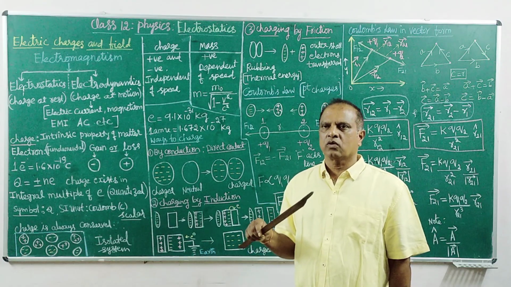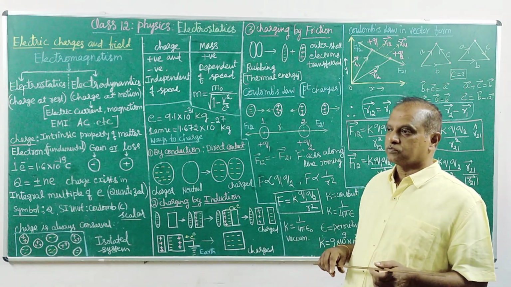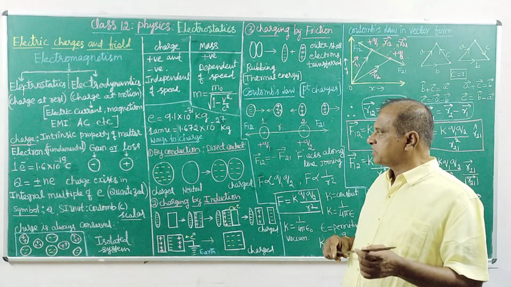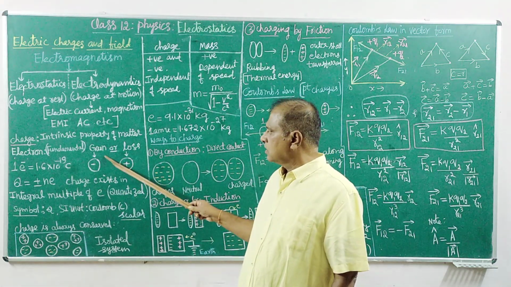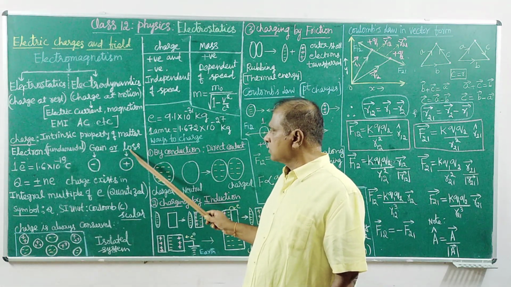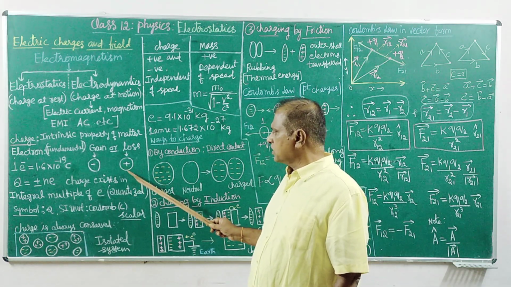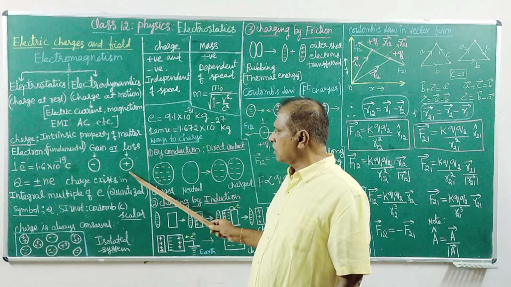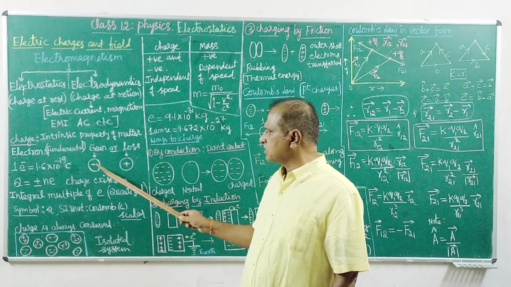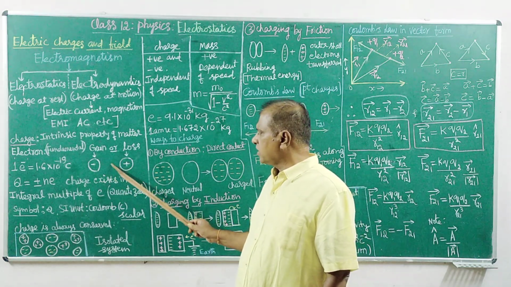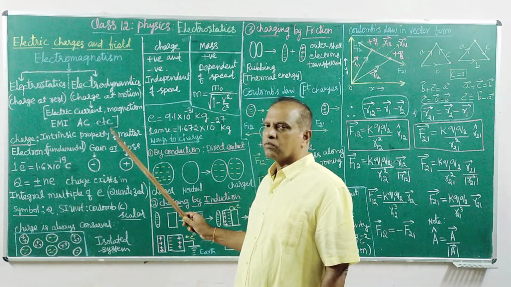So electron exchange is possible between two different objects. If electrons are exchanged, there is a gain in electrons for one object and a loss for the other. One object loses electrons and the other gains electrons. On gaining electrons, the object acquires negative charge overall.